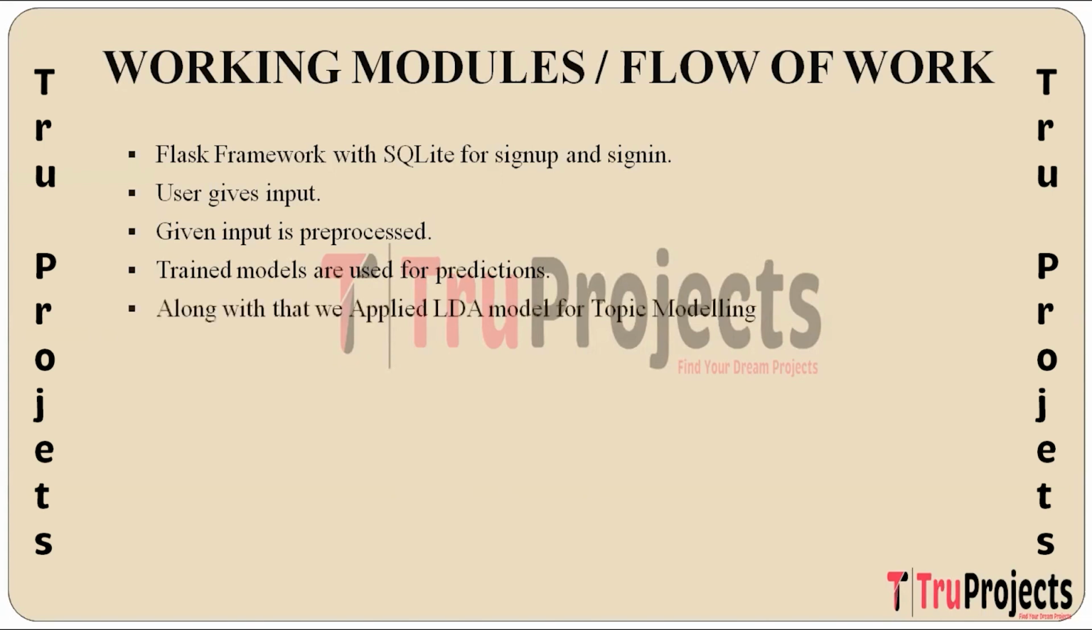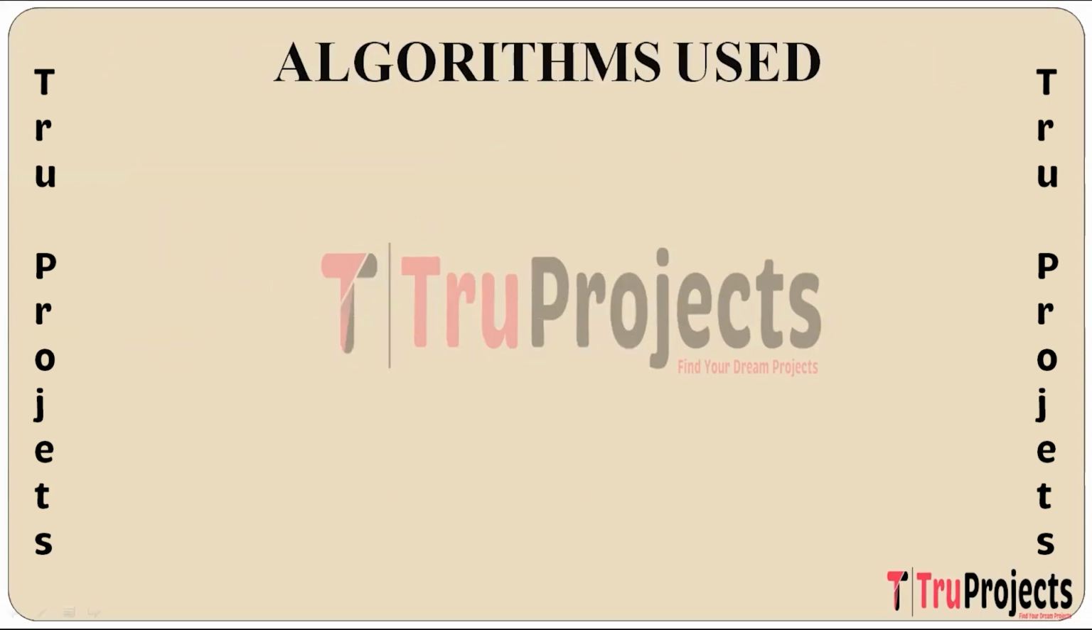And in the next step, latent dirichlet allocation, that is LDA, is employed to identify underlying themes within the pre-processed tweet data, enhancing the project's understanding of user-generated content. And the final outcomes and analysis are presented through the front end, providing users with a user friendly interface for testing and analysis. Now we'll understand about the algorithms used.